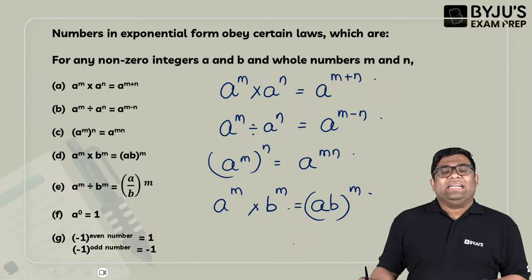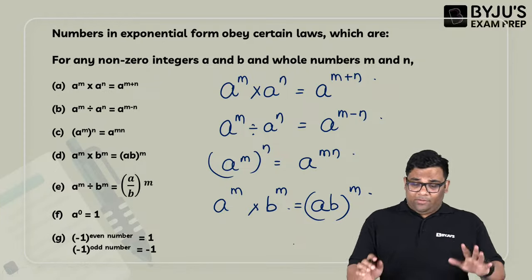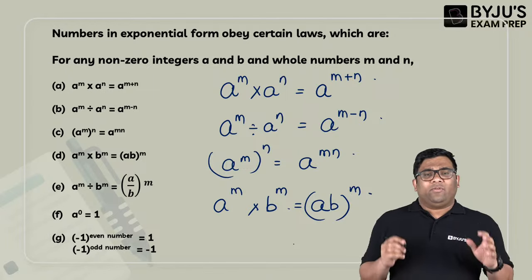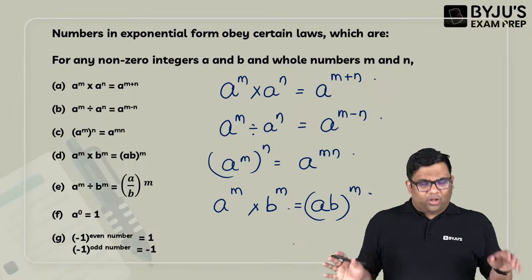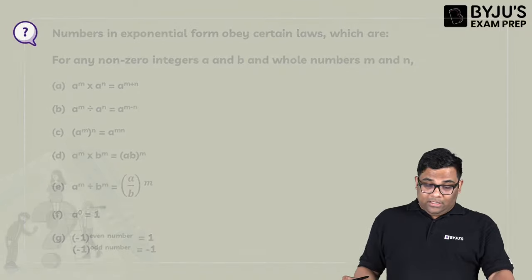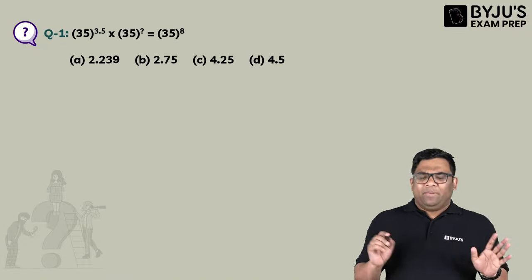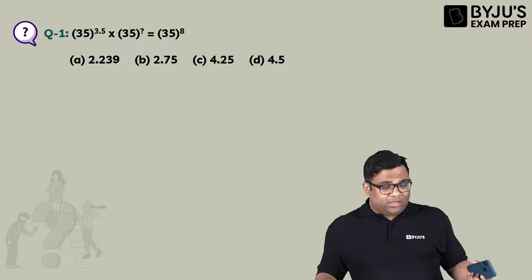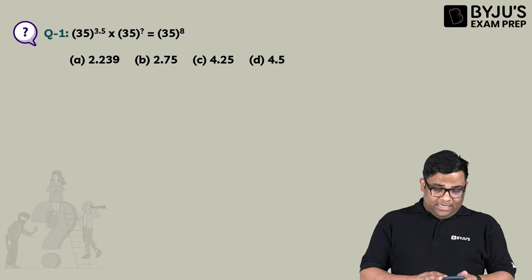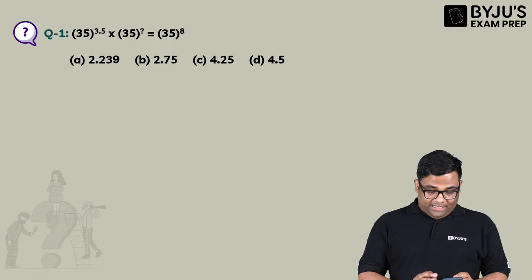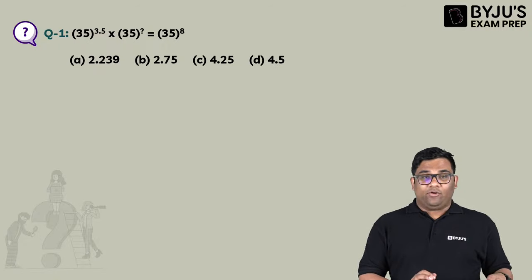So using these identities, let us solve some questions. I will be giving a question, and I will give you some time to solve, at least 1 to 2 minutes for all the participants, okay? So let us start the question solving. This is your first question. It's a very simple question. I'm starting with a very simple question and then we will see some more complicated ones. So I request all the participants to solve this and give me the answer in the comment section. Please do, I'm waiting for your answers.